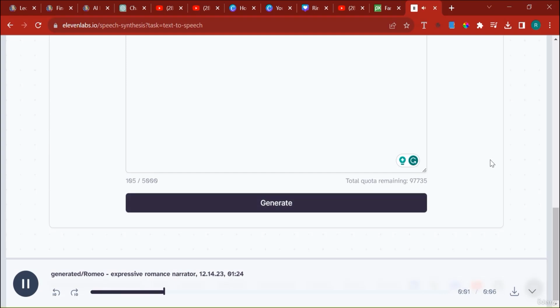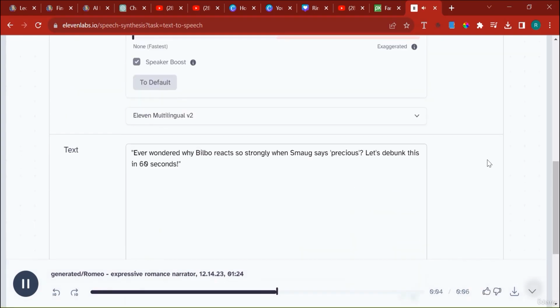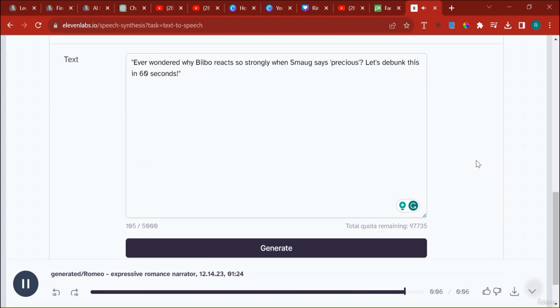Ever wondered why Bilbo reacts so strongly when Smaug says precious? Let's debunk this in 60 seconds.